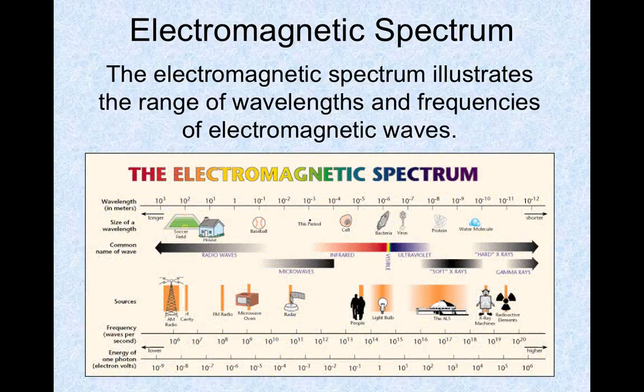The electromagnetic spectrum we looked at last time, and it tells us a bit about the range of wavelengths and frequencies of electromagnetic waves. However, all of the waves on the electromagnetic wave spectrum are light waves, and they all travel at the speed of light.